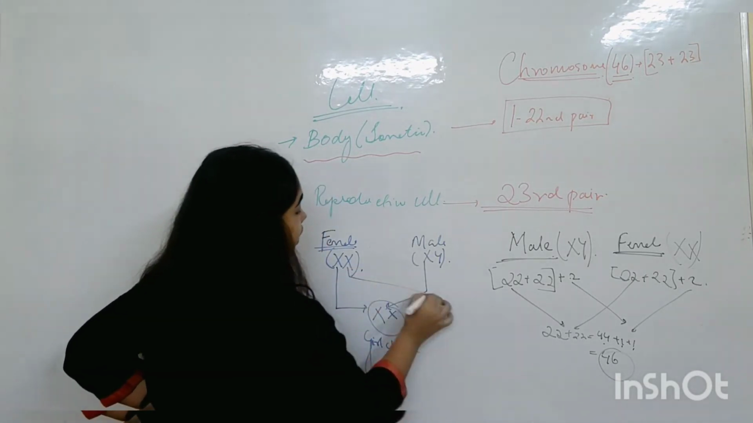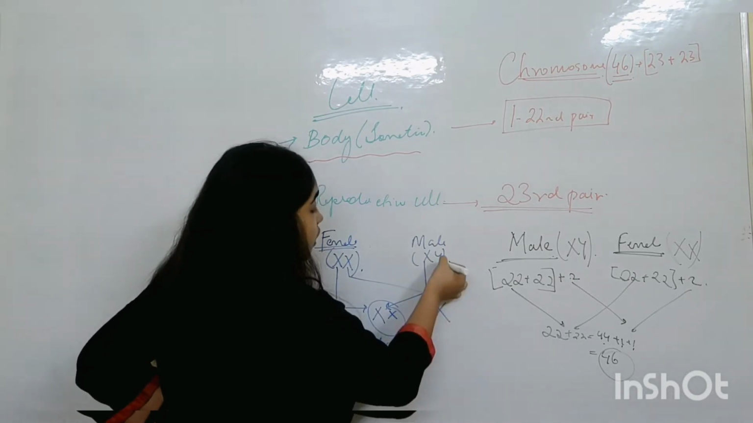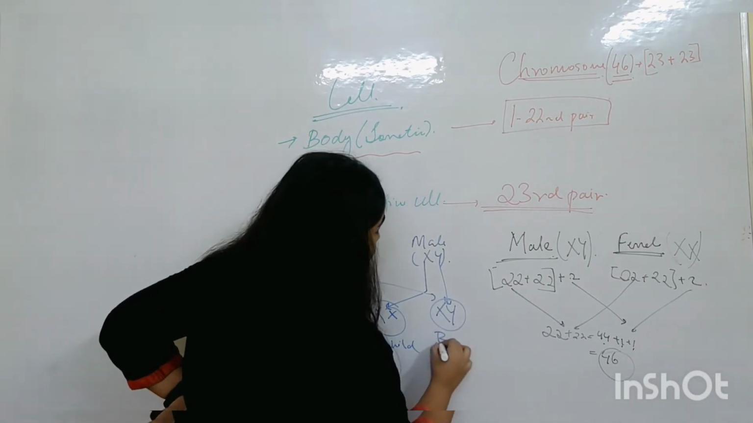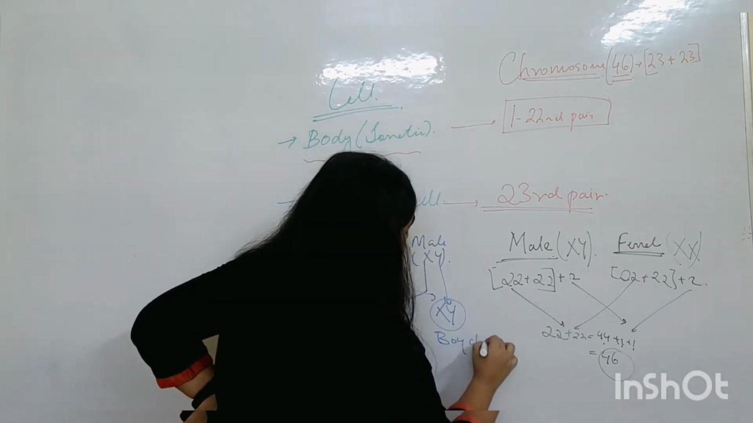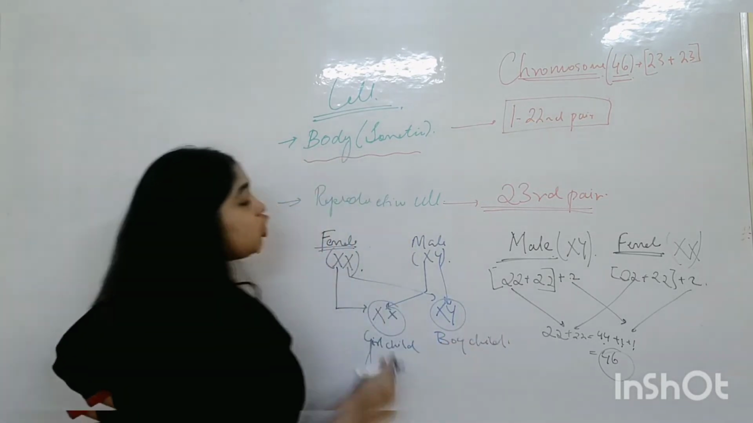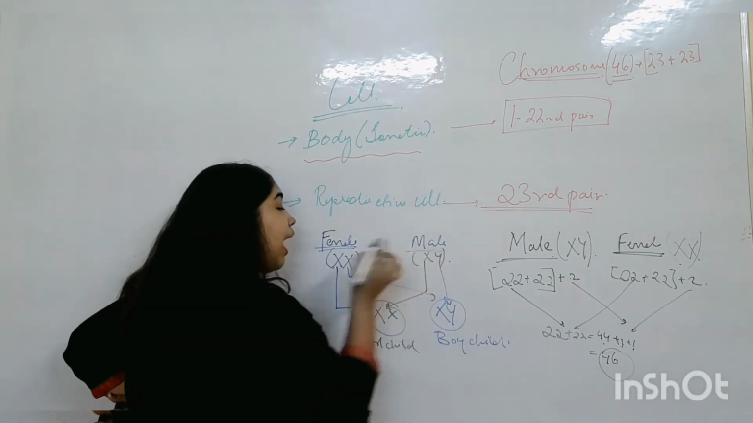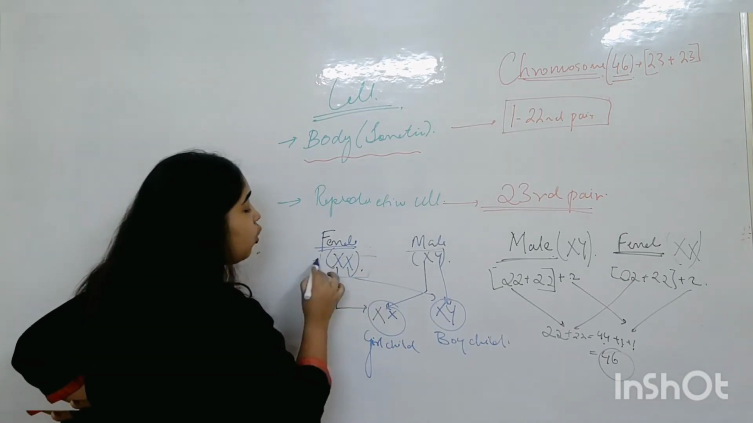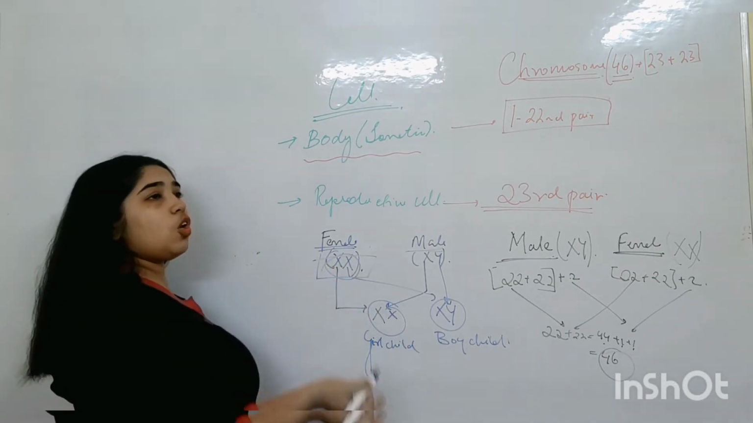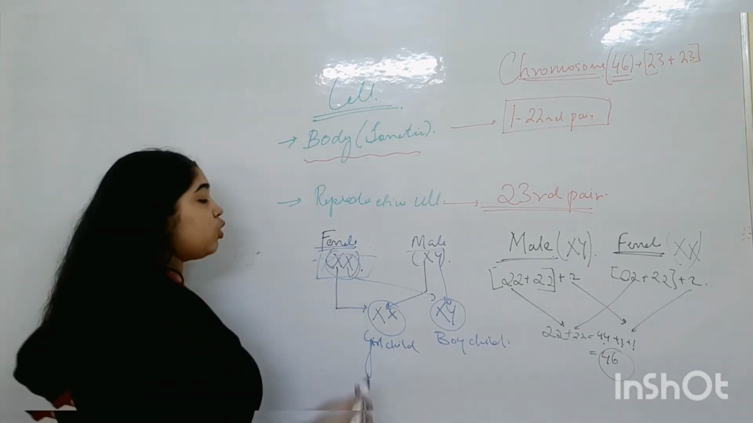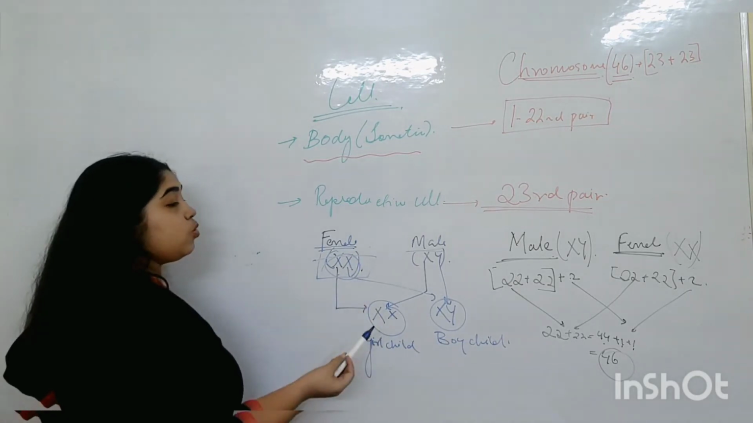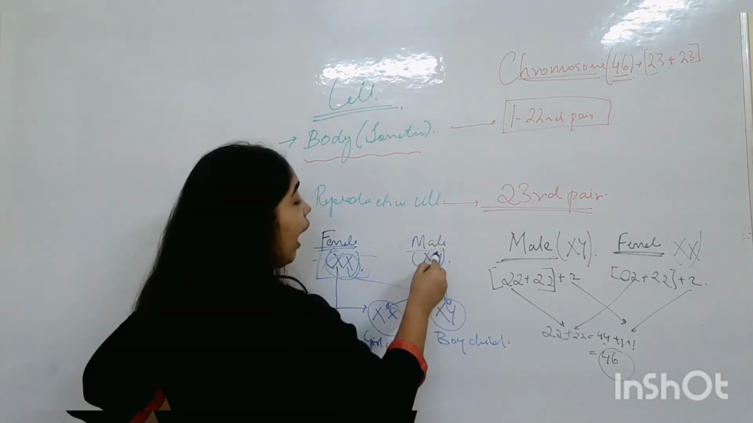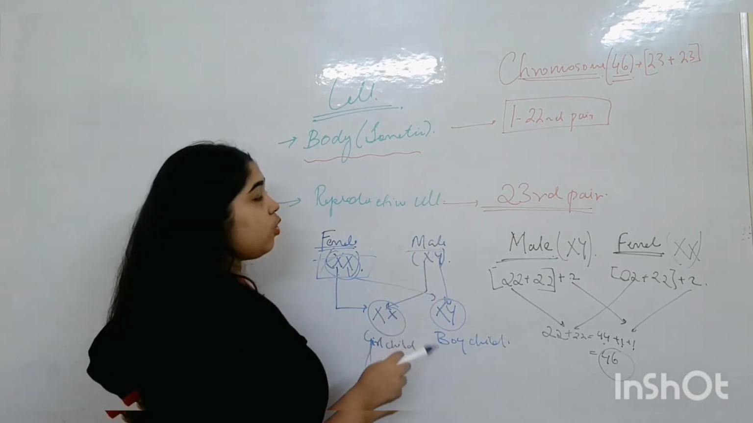Suppose this mother again gives this X. Now this father suppose gives this Y. So it's a boy child. Understand? So very nicely, the mother will always give the X chromosome because the mother has only X chromosomes. They do not have the Y chromosome. So the mother will only give the X chromosome. But a male or a father will give either the X chromosome or the Y chromosome,